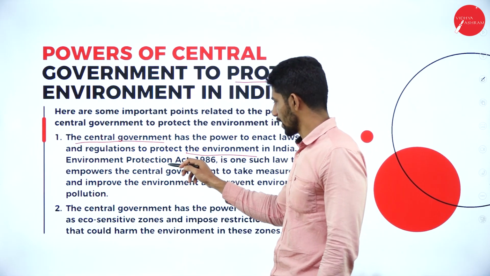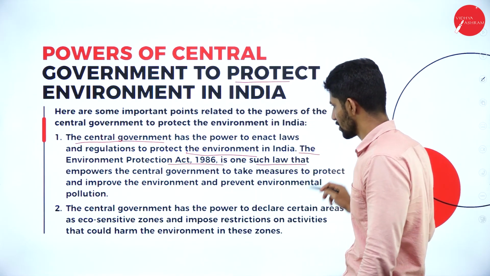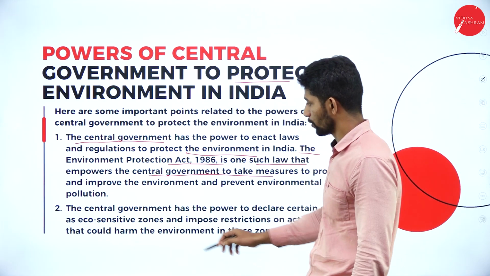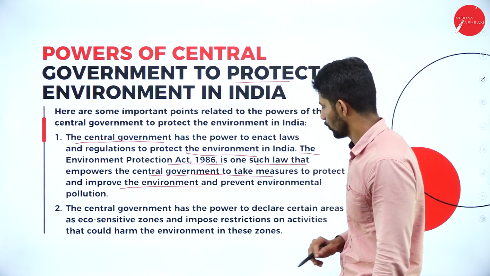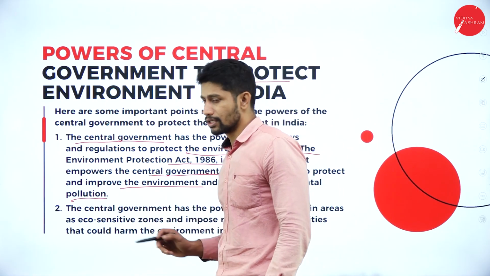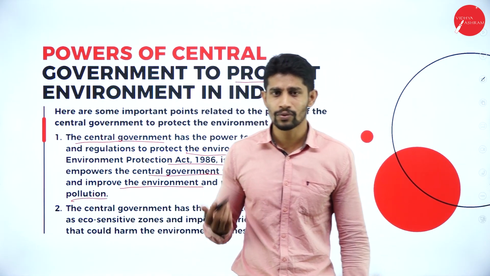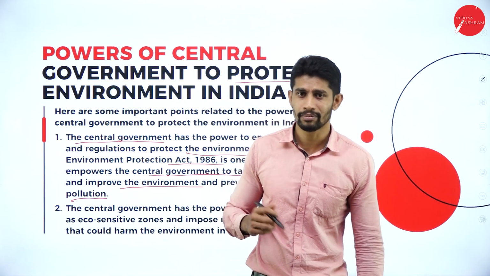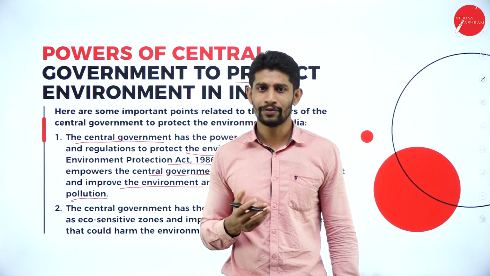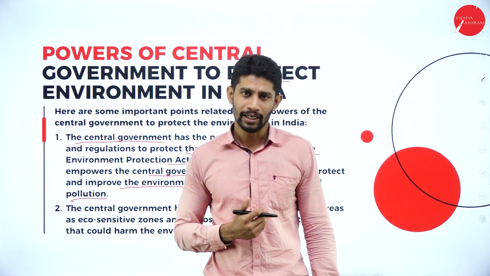The Environment Protection Act 1986 is one such law that empowers the central government to take measures to protect and improve the environment and prevent environmental pollution. The government can make rules, regulations and policies, and acts that benefit the protection of the environment.